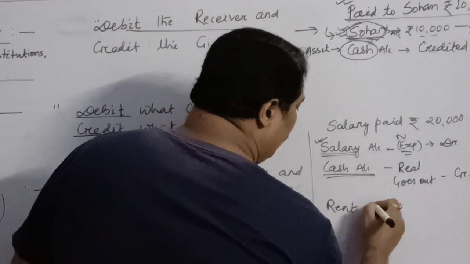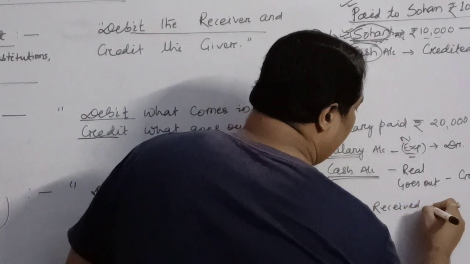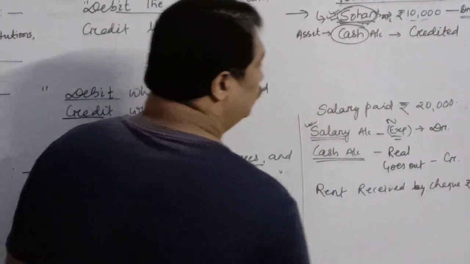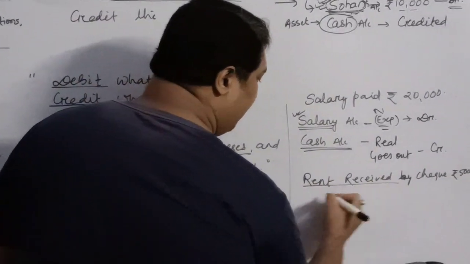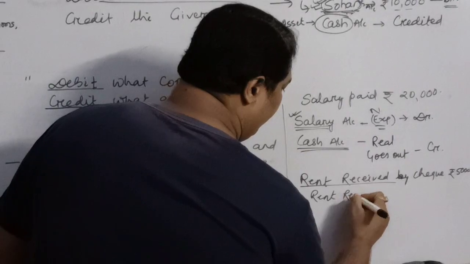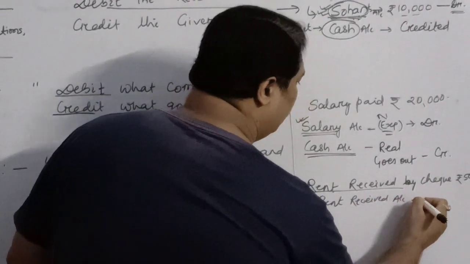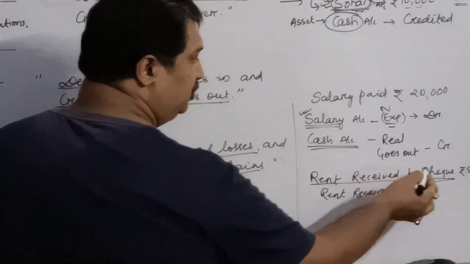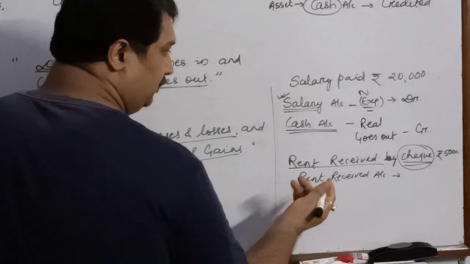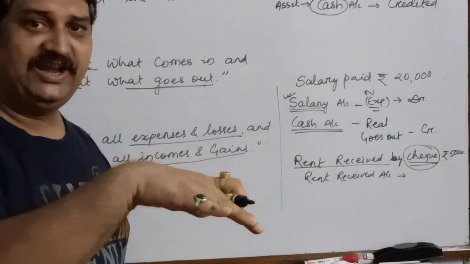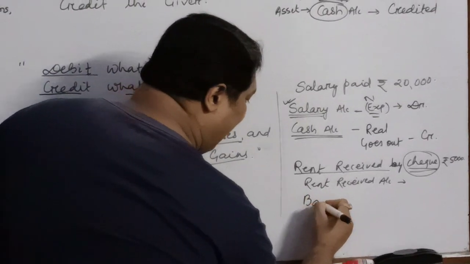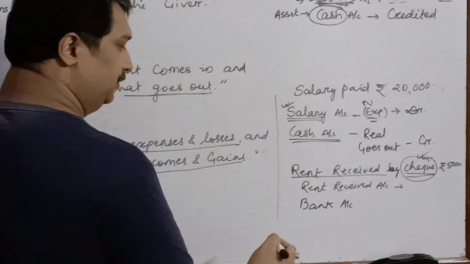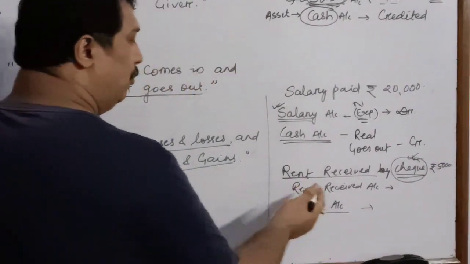Another example, you may take rent received by check, rupees 5,000. So what are the aspects over here? What are you receiving? Rent received. You may write it as rent received account or rent account only, and you are receiving the rent how? Check. Check is not an account. What do we do with the check? We deposit the check into bank. So bank is another aspect in this particular transaction. We never write check account. We write bank account.